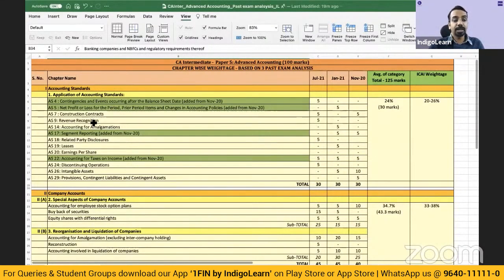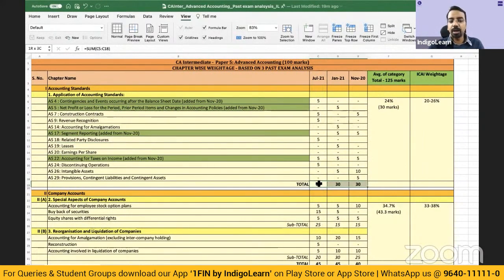This is where we can see the weightage of marks, and we have only considered after July 21, because AS 4, AS 5, AS 22, AS 17 were moved from group 1 to group 2. Now you can see that in every attempt 30 marks of questions are being tested from accounting standards. This is what you can secure if you are fully confident with accounting standards. Compulsory question 20 marks, and at least 2 to 3 questions in the last question, that is question number 6.